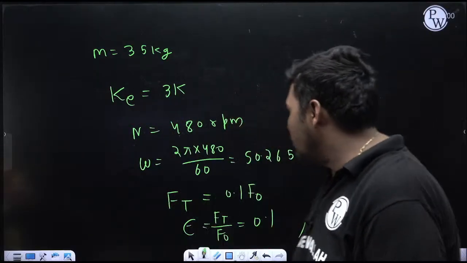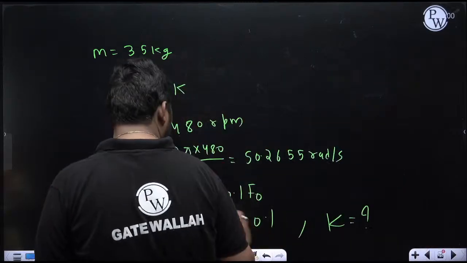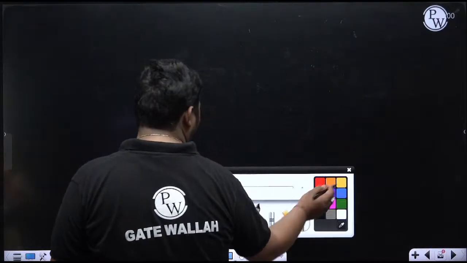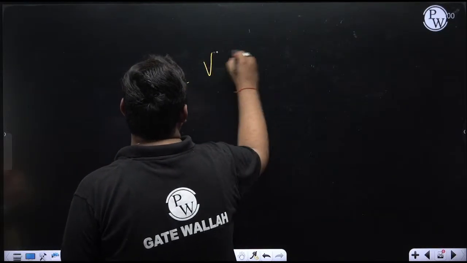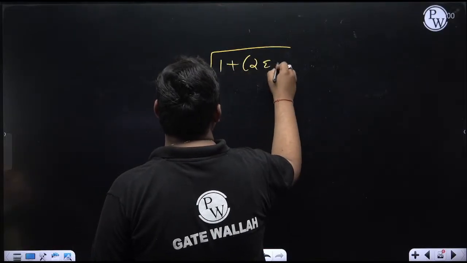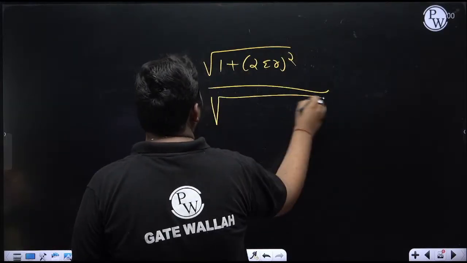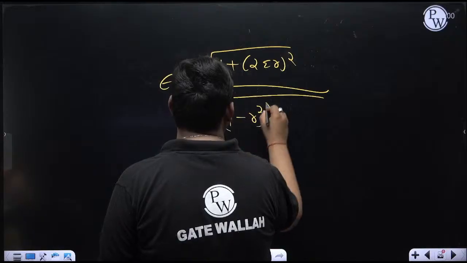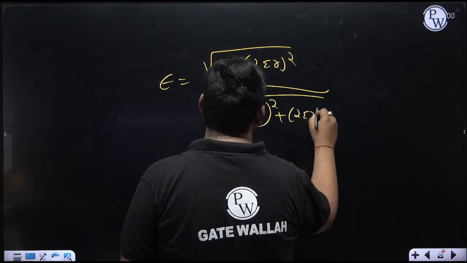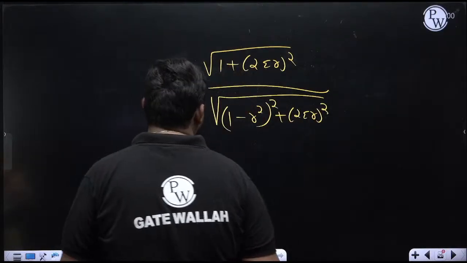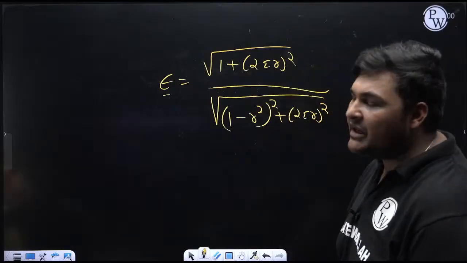But see, here you can see epsilon is given, good. But the formula to calculate epsilon is square root of (1 plus (2 zeta r) whole square) upon square root of ((1 minus r square) whole square plus (2 zeta r) whole square). It is good, here epsilon is given. But you can see in the RHS two unknowns are coming, zeta and r.